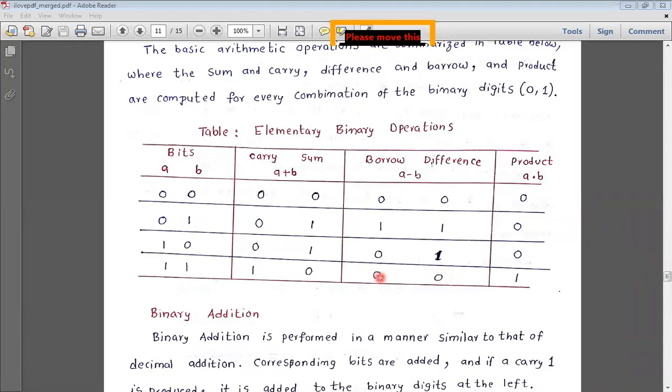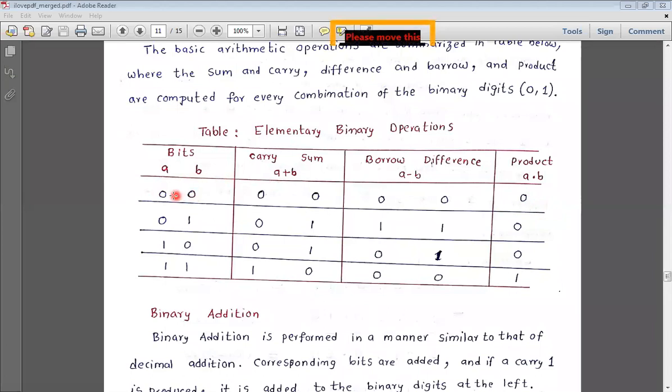Since there is no need for borrow, we have borrow 0 here. That is the difference and borrow. These difference and borrow are useful in carrying out subtraction. This sum and carry are useful in carrying out binary addition.